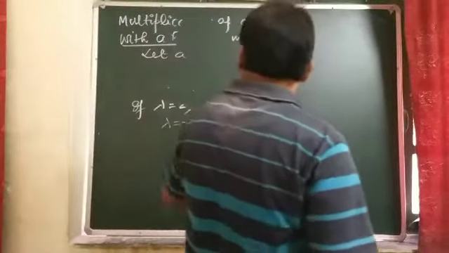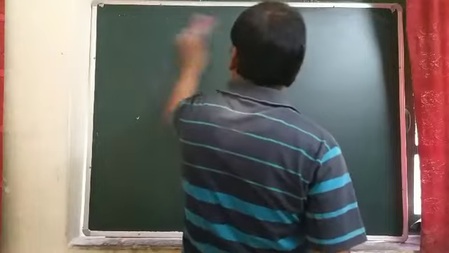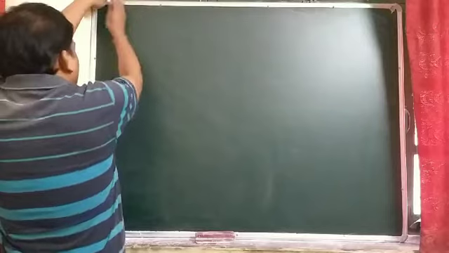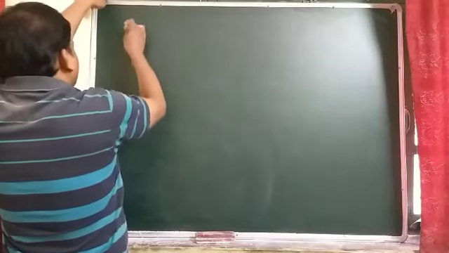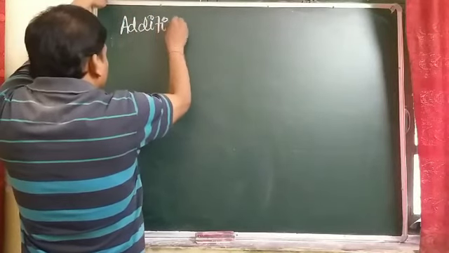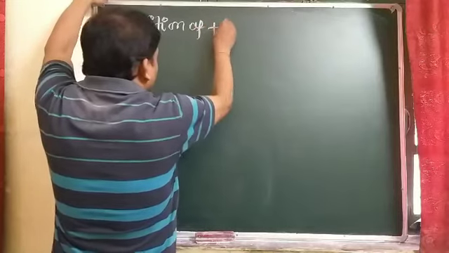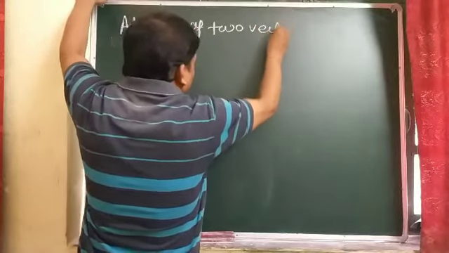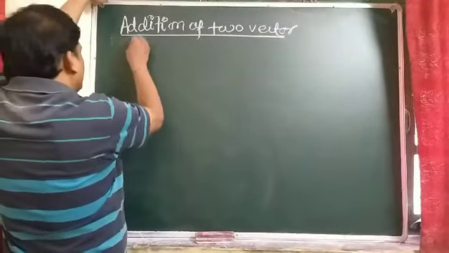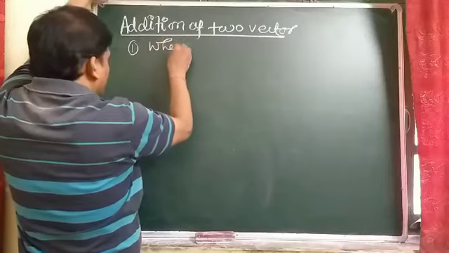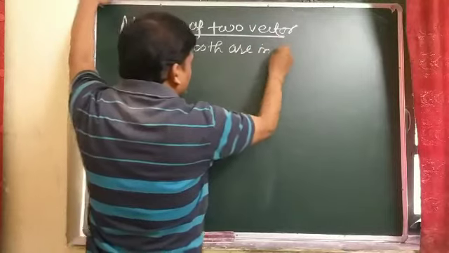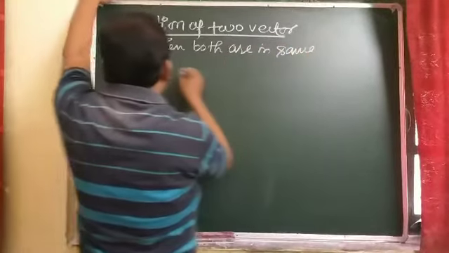Next one is, students, addition of two vectors, when both are in the same direction.